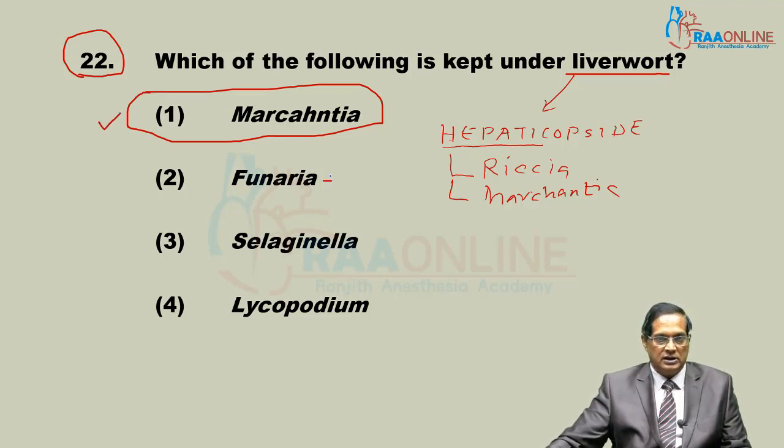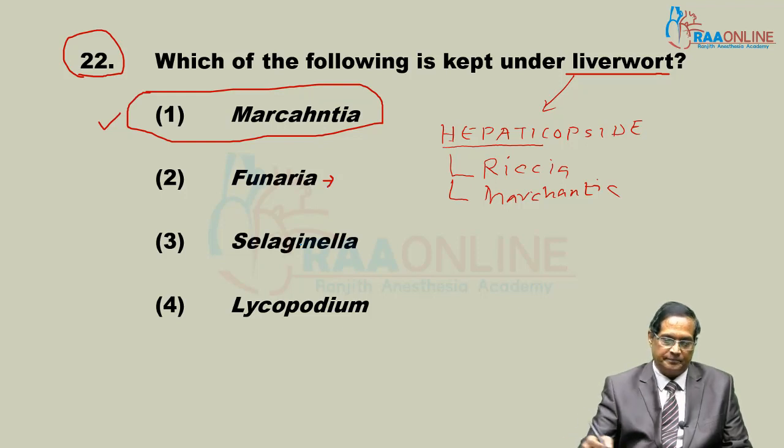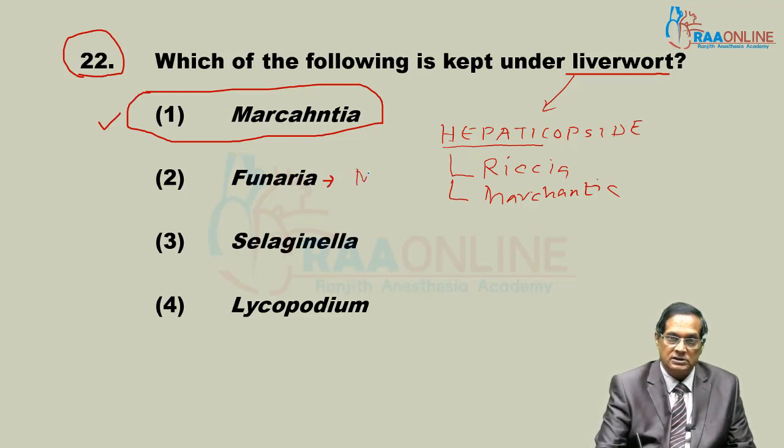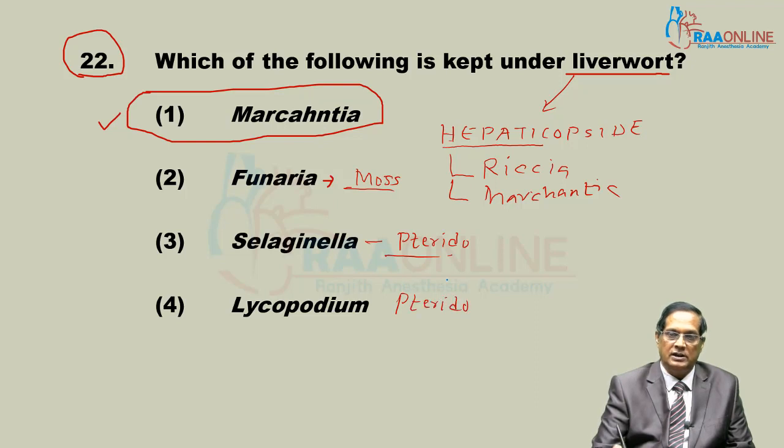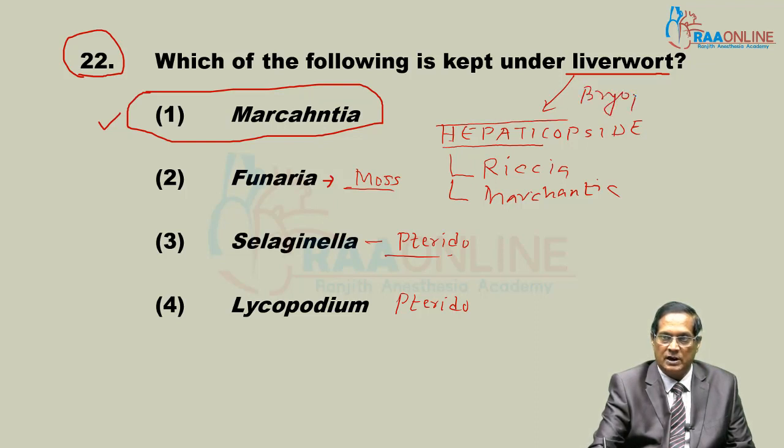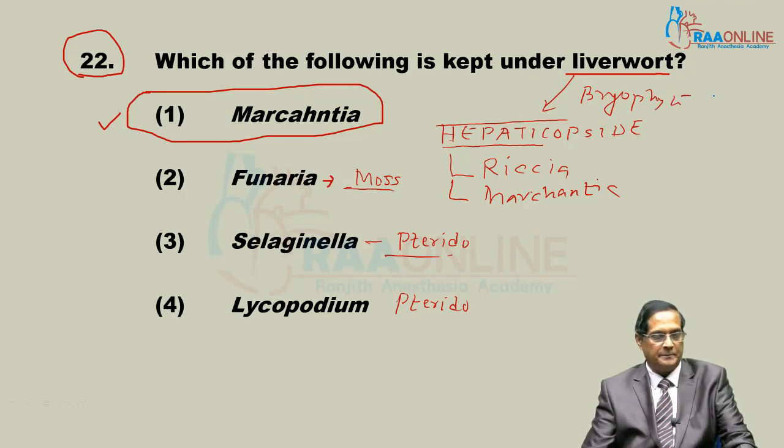Funaria is a moss. It is a bryophyte but moss. Funaria is kept under the moss category. Selaginella is pteridophyta. Lycopodium is again pteridophyta. Whereas liverworts are bryophytes, class Hepaticopsida.